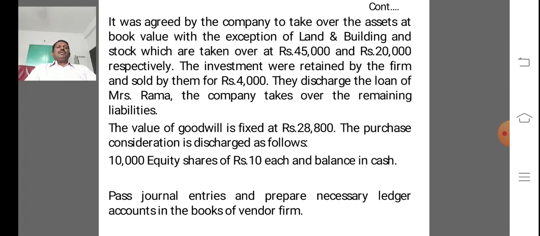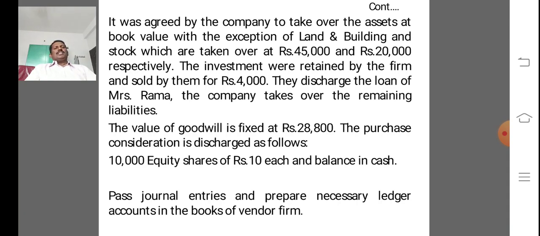The investments were retained by the firm and sold by them for rupees 4,000. They discharge the loan of Mr. Ram. The company takes over the remaining liabilities. The value of goodwill is fixed at rupees 28,800.